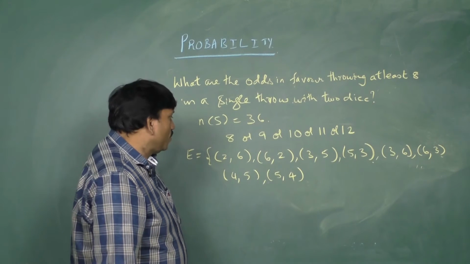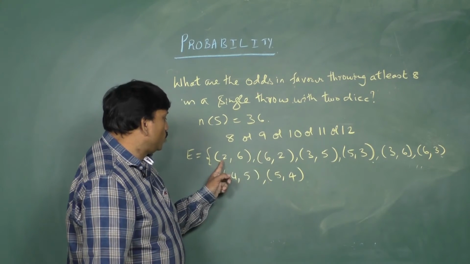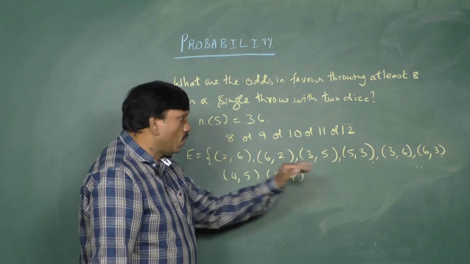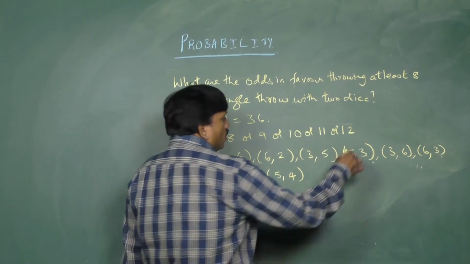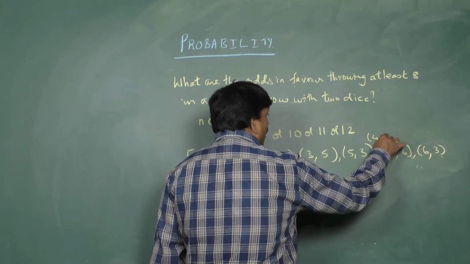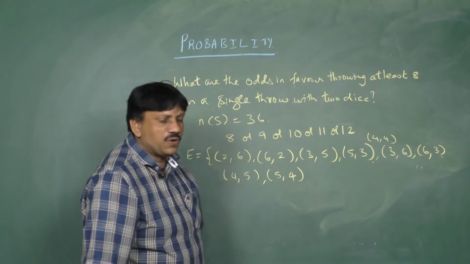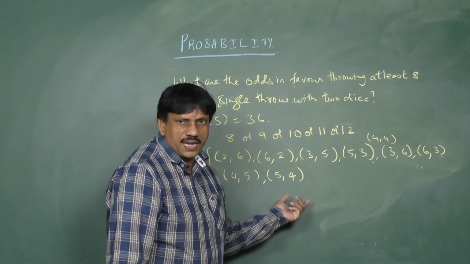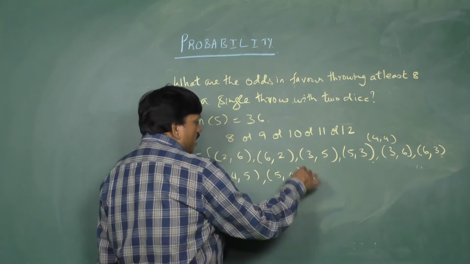And next, we miss one point here. 2, 6, 6, 2, 3, 5, 5, 3. Of course, one point is missing. That is 4, 4 also is there because you want 8. First die shows 4, second is also 4. And up to 9 is over. Is there any other possibility to get 9? It is over. Now I am going for 10.